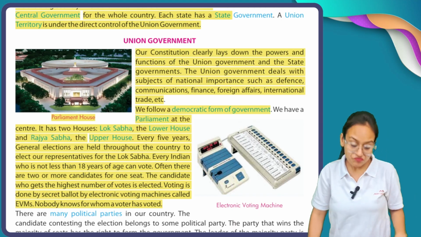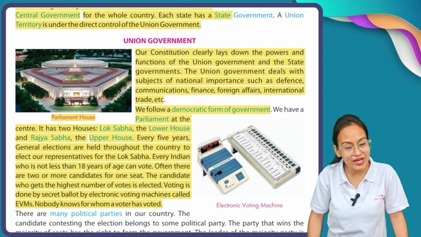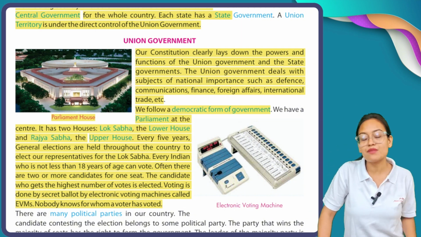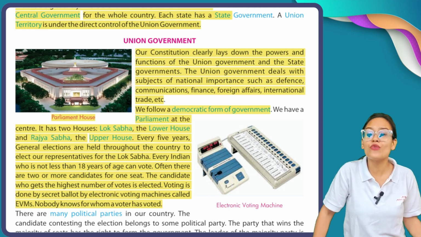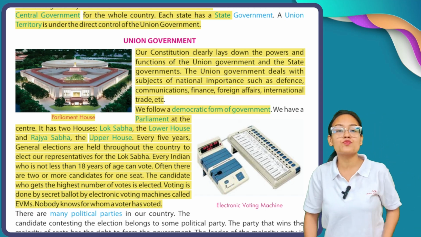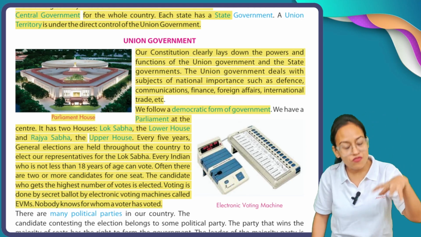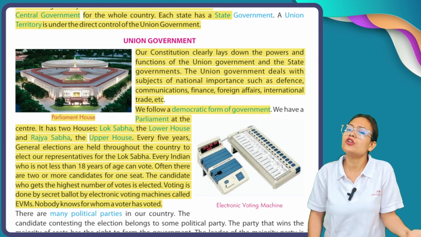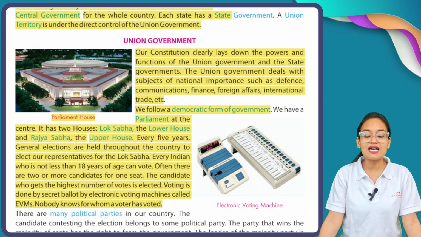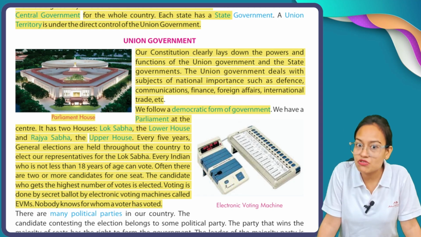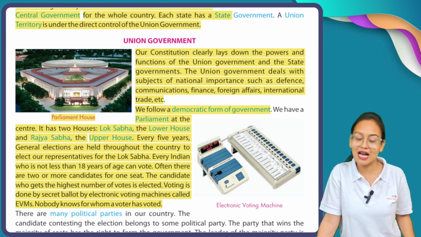When these elections are held, they are held on seats. At one seat there may be 3 or 4 candidates fighting to win. So you have to choose between 2, 3 or 5 persons who are currently fighting for that seat, according to your choice, because it is our fundamental right. The candidate who gets the highest number of votes is elected. Now see, at one seat, for example, this is South Delhi. I'm just giving you an example.